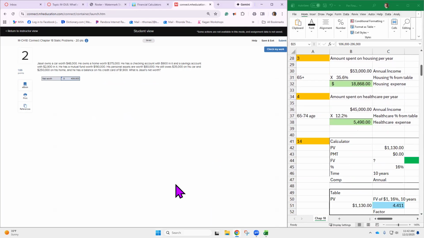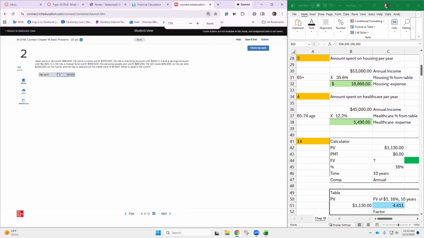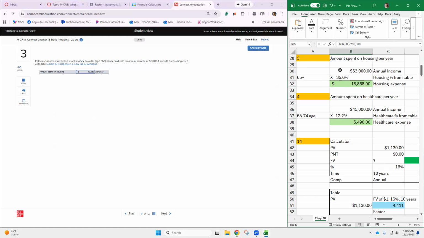All right, number three. Another thing you're going to need to sit down and look at before you start planning for retirement is when you are older, what is the amount that is predicted that you're going to spend on housing if you have a certain income, all right? So our income in problem 3 is $53,000.